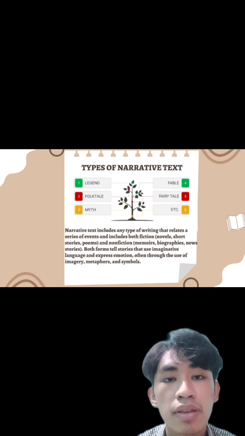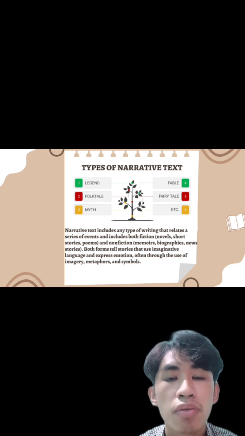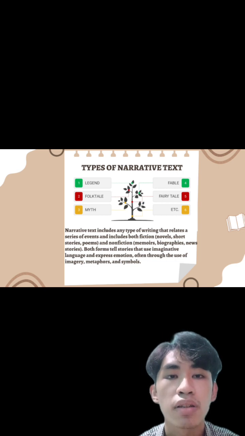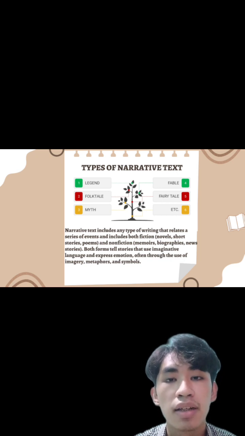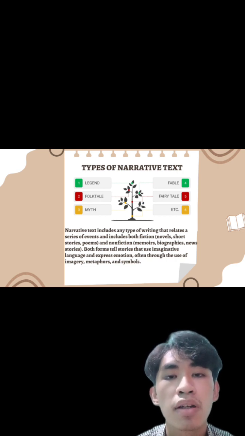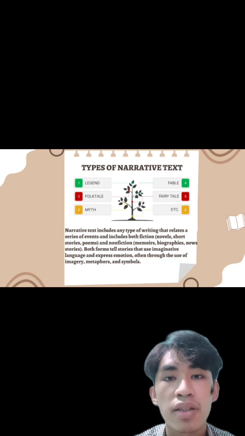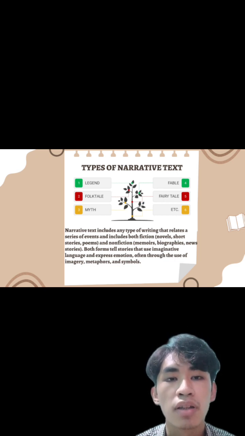Both forms tell stories that use imaginative language and express emotion, often through the use of imagery, metaphors, and symbols. I think I have explained imagery, metaphors, and symbols in previous videos. If you want to learn more about them, just watch that video, or you may look up the definitions of imagery, metaphors, and symbols in Google.